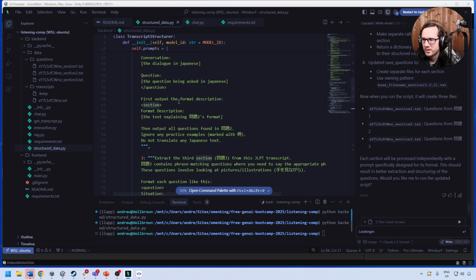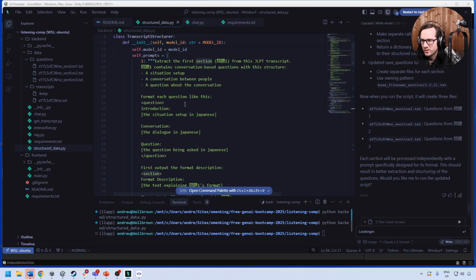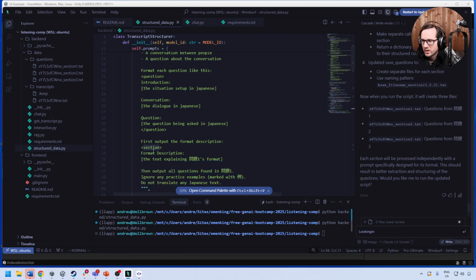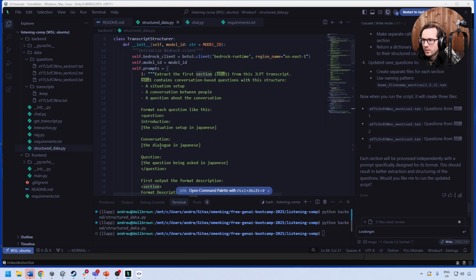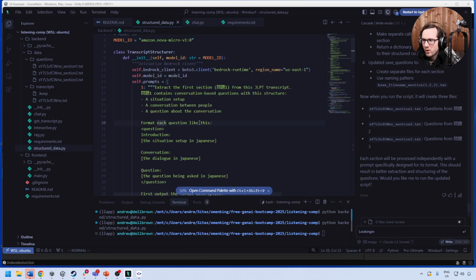Hold on here. Let's take a look at this prompt because it seems a little bit of confusion here. So we have question, introduction, section, format description. I mean, we don't need the format question description in the actual thing here.